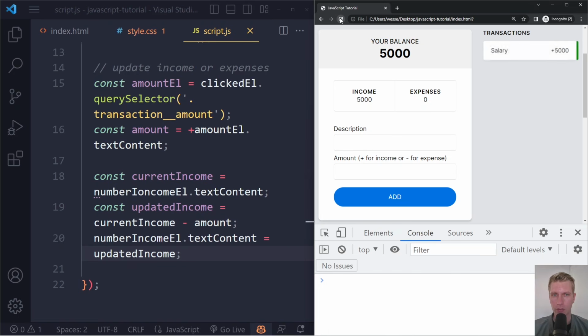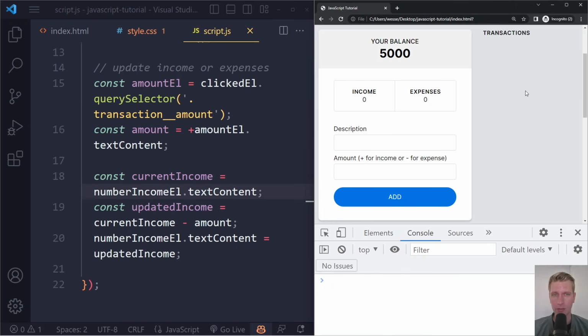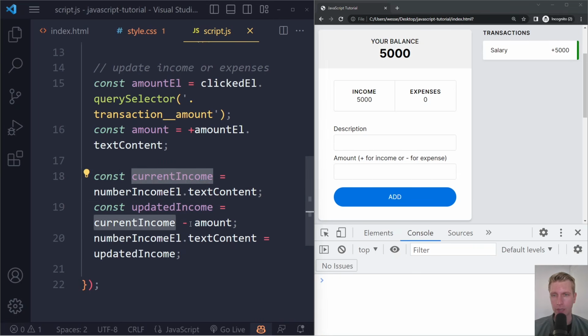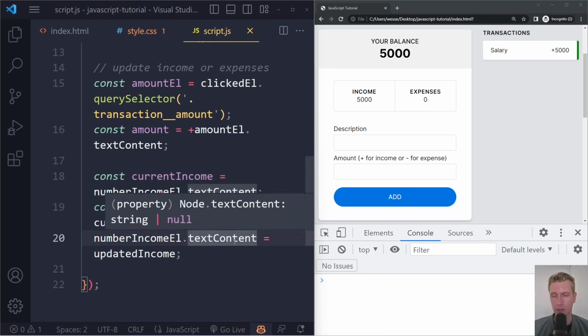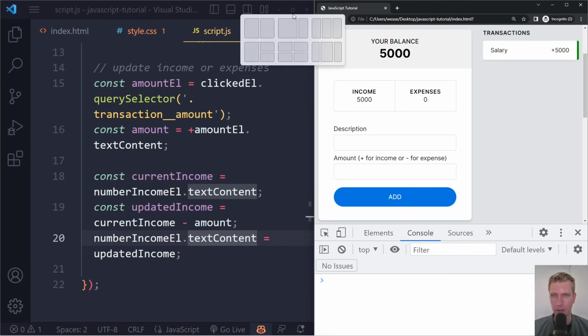Right, so if I refresh here, and now when we click here, we get an error because I made a typo. Let's see. Yeah. Okay, so I'm going to save here and retry that. So now if I click here, yeah, it works, right? So now income becomes 0 because we get the 5,000 here in amount. It's going to get the current income, which was 5,000 initially. The updated income is 5,000 minus 5,000. That's going to be 0, right? And we're assigning 0 to the number income element text content, right? That's how it works.